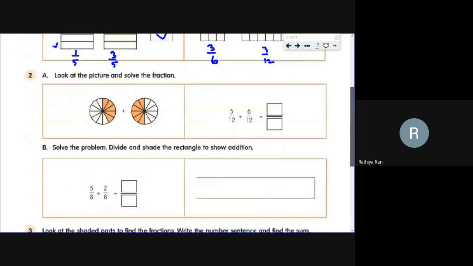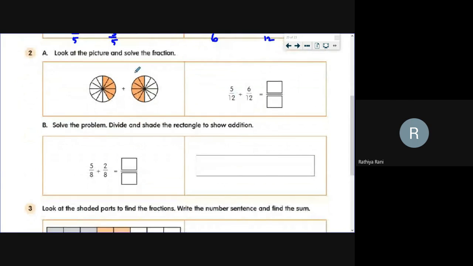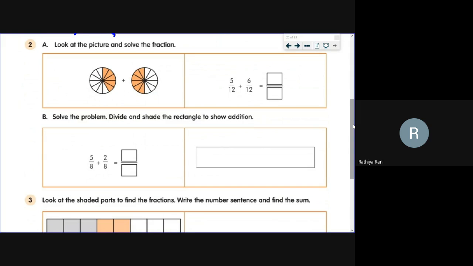Good, very good. Look at the picture. The numerators are the same. But what is the definition of like fraction? You have written in your note, Rohan. Yes, ma'am. Good, very good. Look at the picture and solve the fraction.